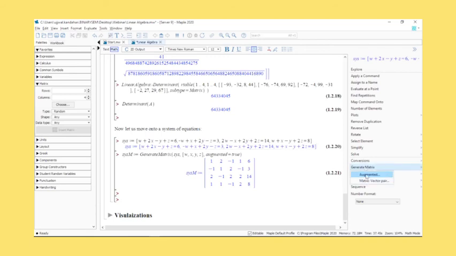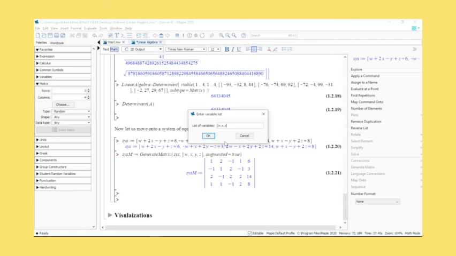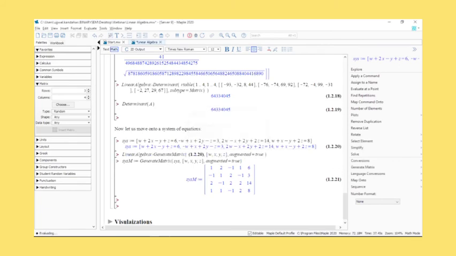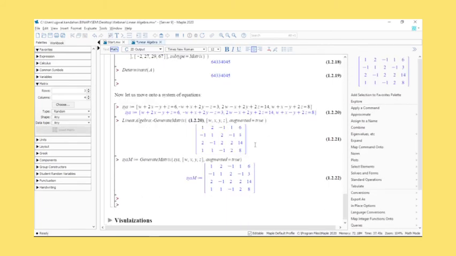Either you want a matrix-vector pair or you want the augmented matrix. So you can choose the augmented matrix and enter the list of variables here, like I've done in this panel: W, X, Y, Z. So it is able to identify what parameters your equations are in terms of, and you get the same sort of example. It becomes very, very useful, because then you don't really need to enter matrices yourself. You can just work with equations.